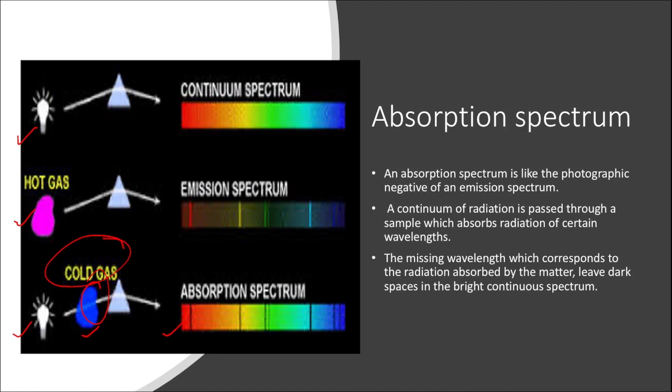So now we know the meaning of all three. We know what a continuous spectrum is, we know what an emission spectrum is, and we also know what an absorption spectrum is.